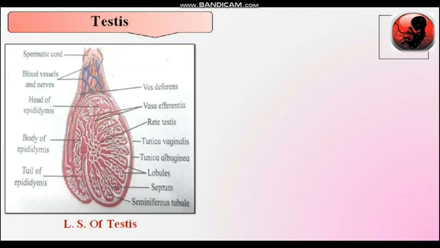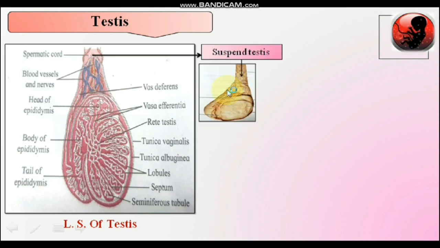Now, what structures are present inside the testes? For that, we are going to study a longitudinal section of the testes. It shows some tubules inside, a network of tubules, long ducts, and externally 3 wall layers. The sperm are produced in these testes. Testes are held in position in the scrotum by a spermatic cord. Here is the original photo of the testes. This one is the spermatic cord.